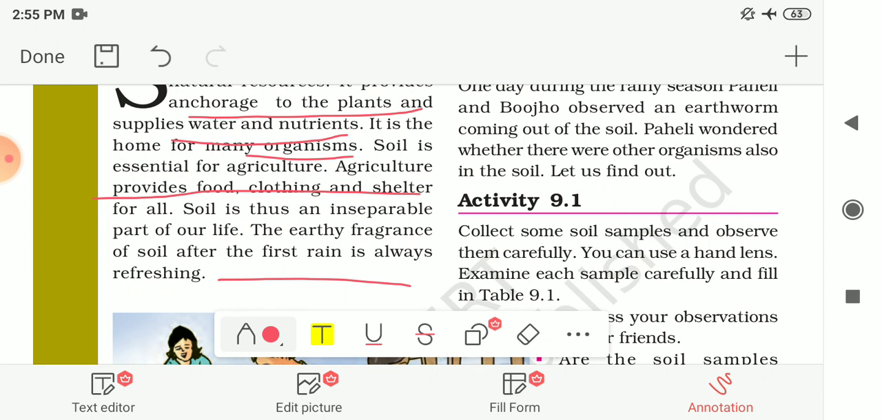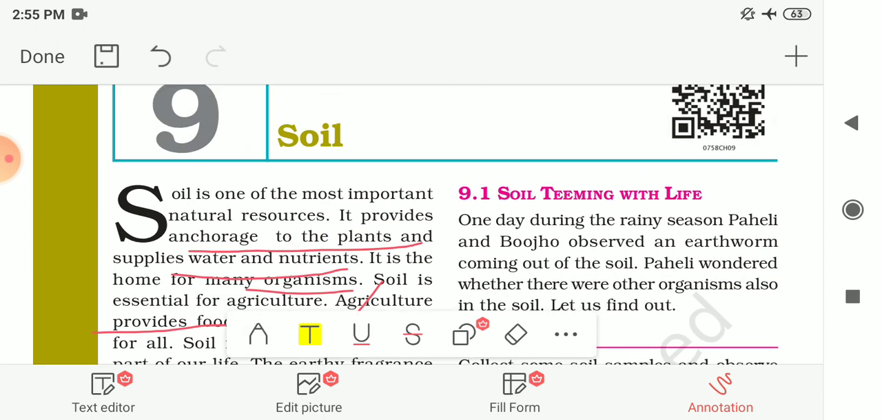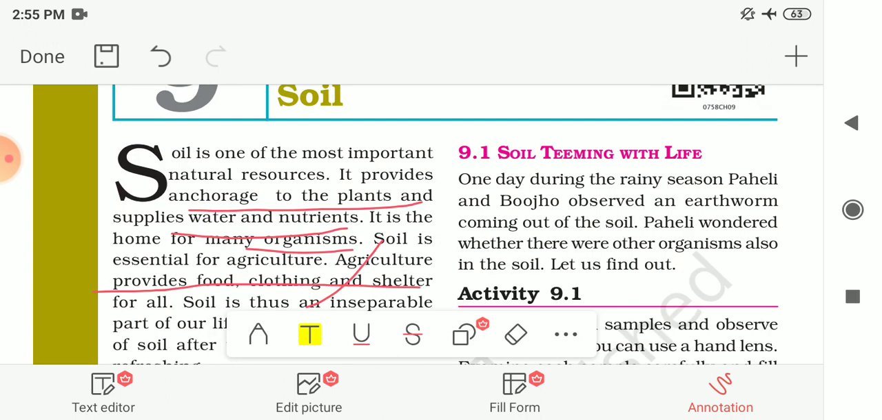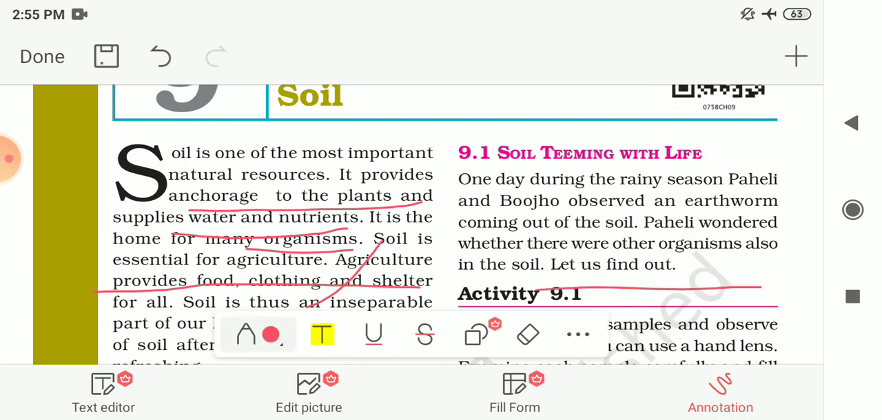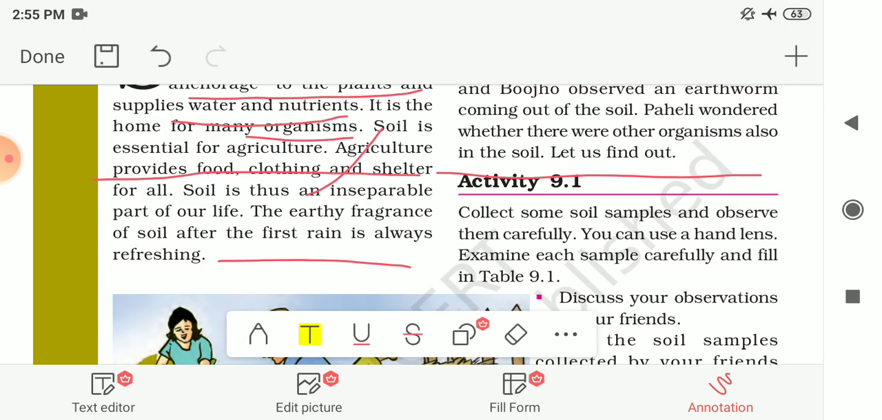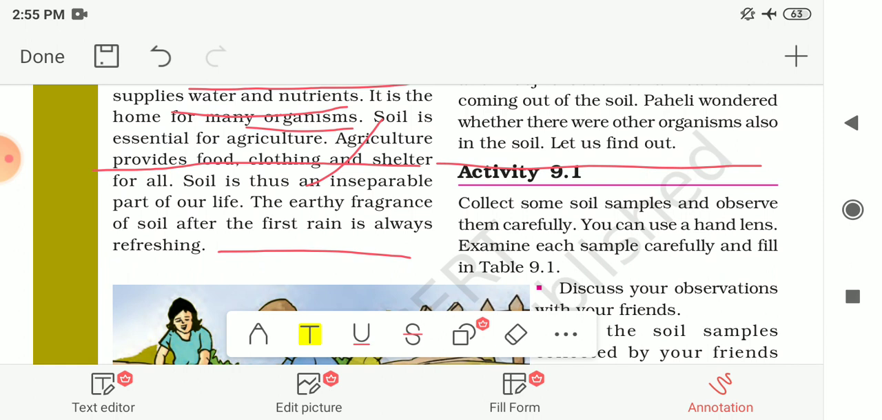Now next let us see soil teeming with life, or how this soil is filled with life. One day during the rainy season, Paheli and Boojho observed an earthworm coming out from the soil. And Paheli wondered whether there were other organisms also in the soil. Let me find out by one activity. The earthworm is staying in the soil, or soil is the home for the earthworm. So now Paheli and Boojho want to find out whether any other organisms are there also in this soil.